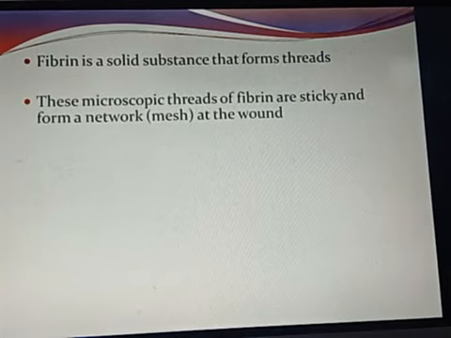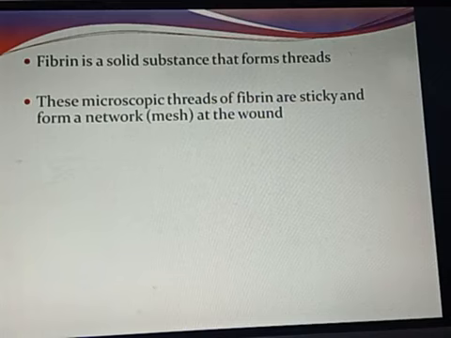These microscopic threads of fibrin are sticky in nature and form a network. That means it will form a mesh at the wound, or what in Hindi we call jali. It will form a network or mesh at the place of the wound. These microscopic threads are made up of insoluble fibrin.